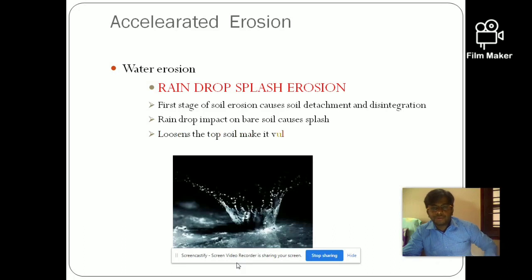If there is no vegetative cover on the surface of the earth, then the kinetic energy of the raindrop hits the soil surface directly. Then it detaches the soil particles from the earth. So it disintegrates the soil particles, and they are vulnerable to movement with the flowing water.